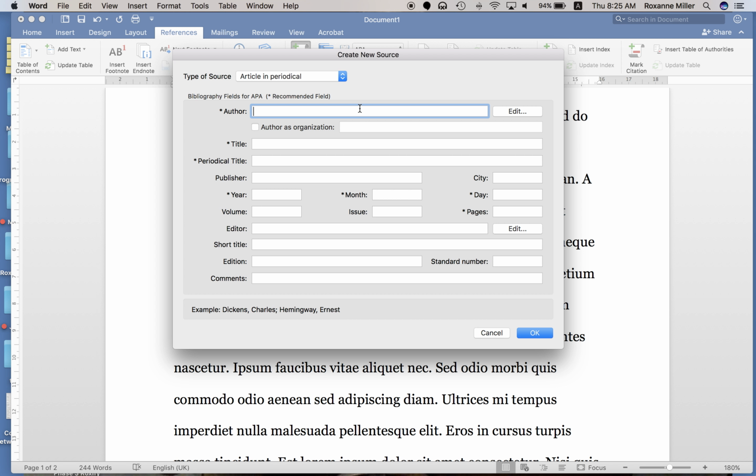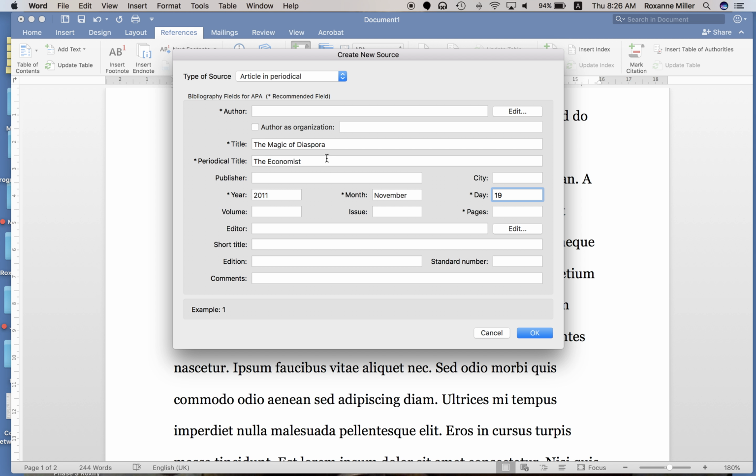And you'll notice that some of these things have an asterisk by them. Now, those are the things that are required. However, in the case of The Economist, we don't know the author, so we're just going to fill in the rest of the items that have the asterisk by them that we do know. So the title, we want to make sure we're using the correct capitalization, is The Magic of Diaspora. This is The Economist. That's the name of the periodical. We don't need the publisher or the city. The year is 2011. The month is November. And the date is the 19th.